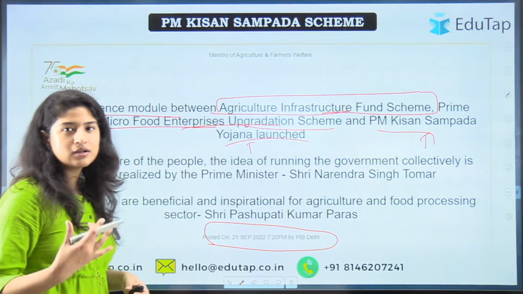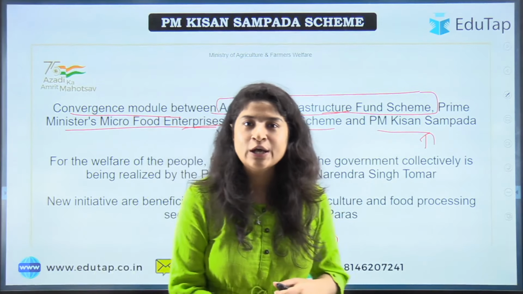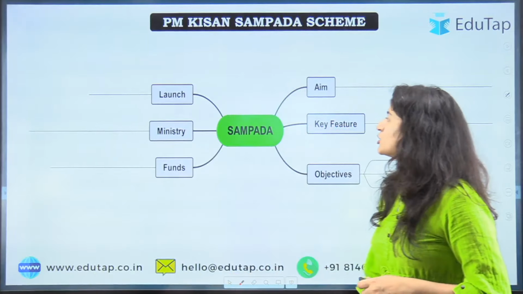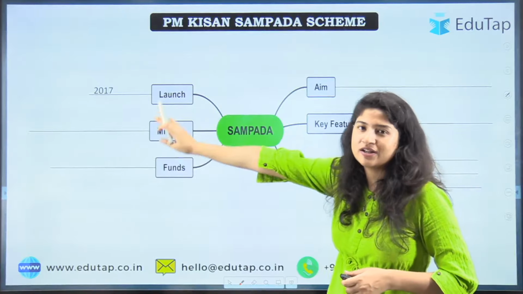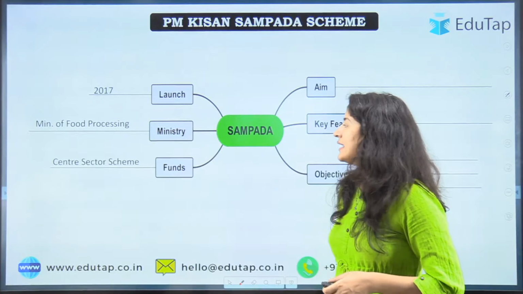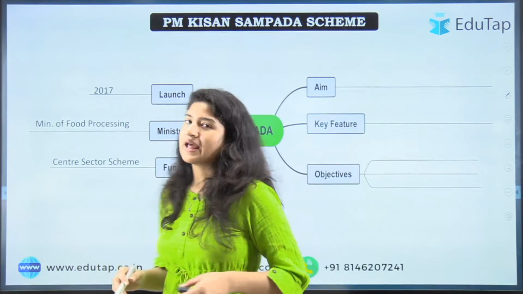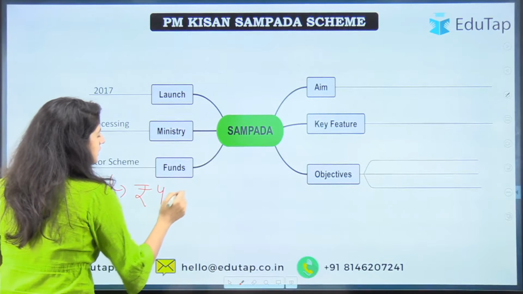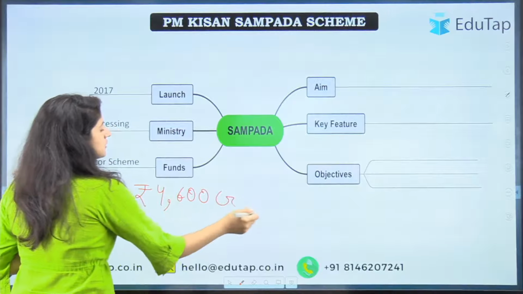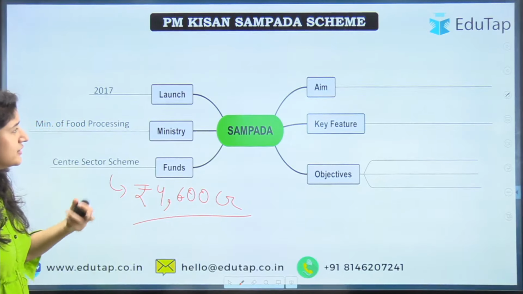All right, so that is all in this scheme. Now let's have a quick revision. So see here, let's look at the launch of this scheme. It took place in 2017 and it falls under the Ministry of Food Processing, right? Fund, it is Central Sector, and the fund allocation is 4,600 crore for the period of 5 years.